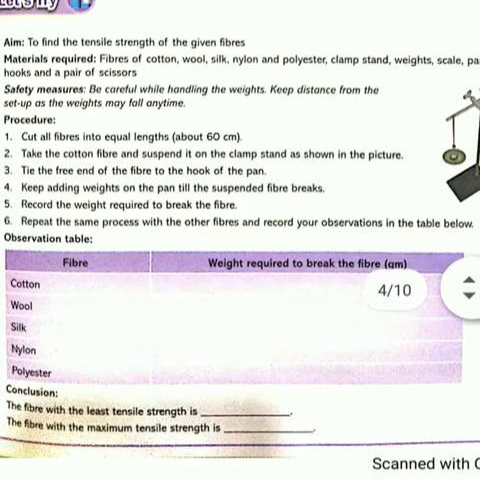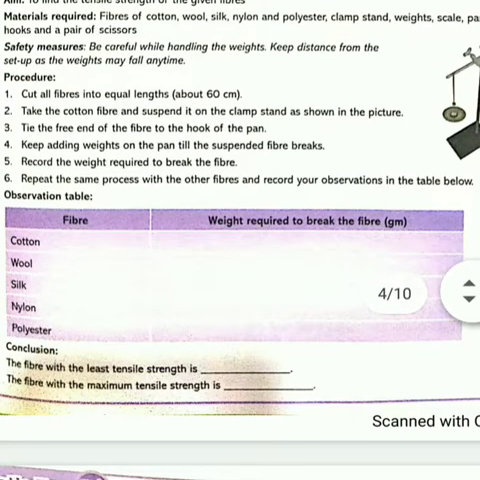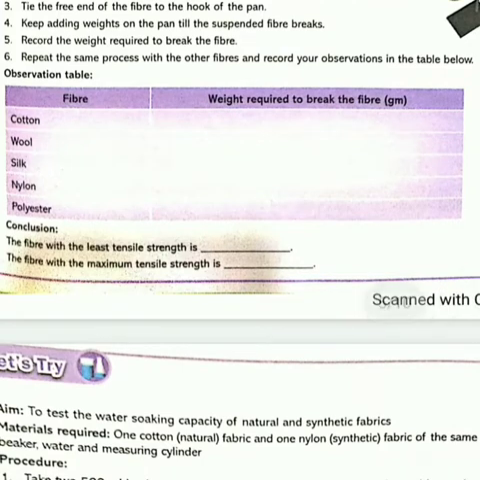So we have to cut each and every fiber to 60 centimeters, and first we take the cotton fiber and suspend it from the clamp stand, and weights of different amounts are suspended on it, isn't it? And you have to record which one has more strength, and what conclusion you get in the end. In the end you will see that nylon and polyester have more tensile strength as compared to cotton, wool and silk. Okay,